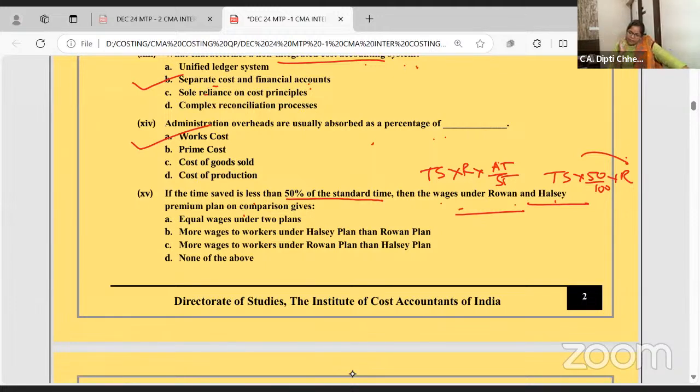So if the time saved is less than 50%, say 40%, Rowan will give less, and Halsey is anyhow giving 50%. So you will give more wages under Halsey, because Halsey is giving minimum 50%. Clear to all of you?